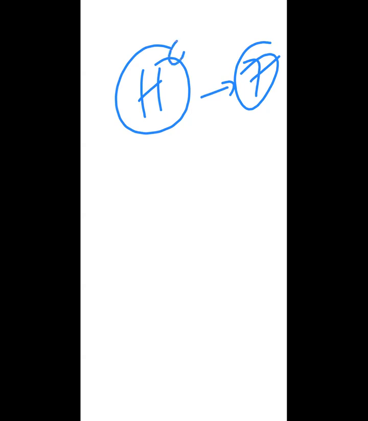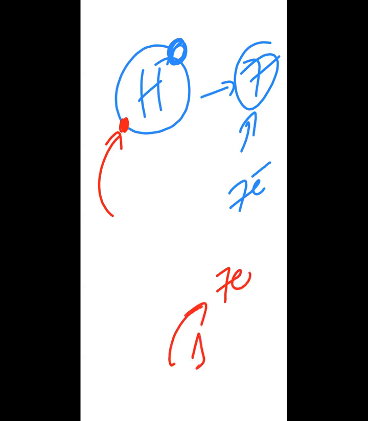So see, hydrogen has only one electron. Group 7 elements have 7 valence electrons, like chlorine, bromine, fluorine. Hydrogen needs only one electron to complete the valence shell, because it has only one shell. And group 7 elements need only one electron to complete the valence shell. This is the similarity. Other than this, yes, hydrogen is a gas at room temperature. Group 7 elements like fluorine and chlorine are also gases at room temperature.